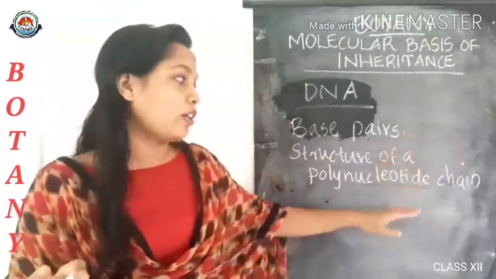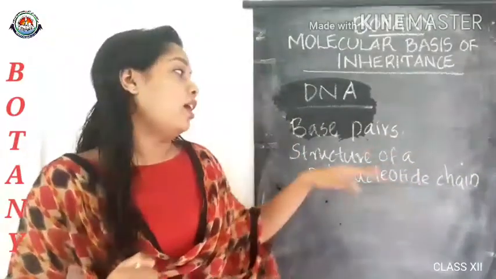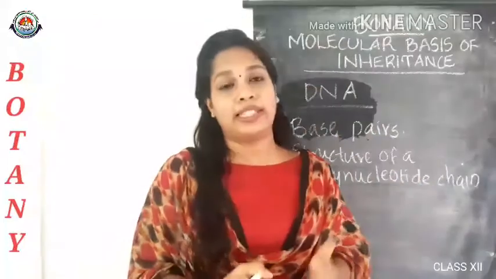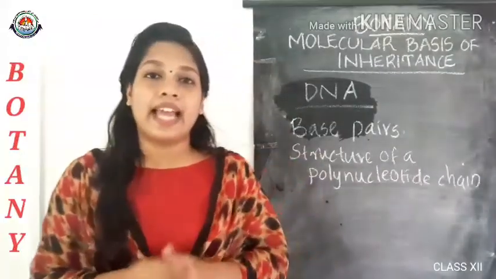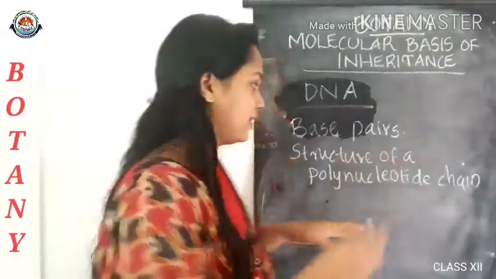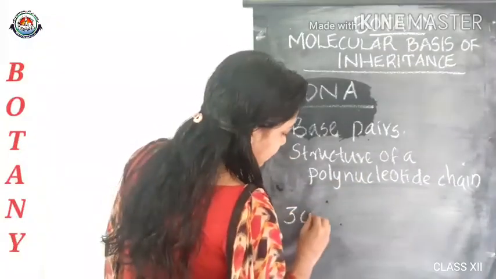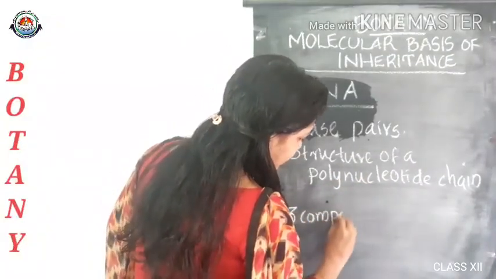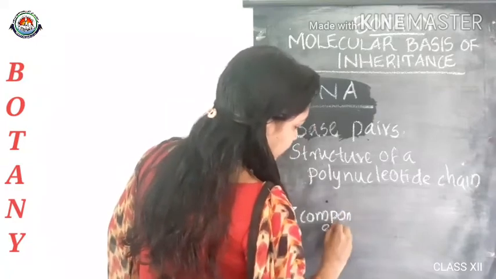So now we are going to discuss how a polynucleotide chain looks. The nucleotide has mainly three components.